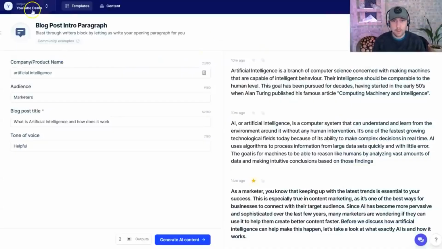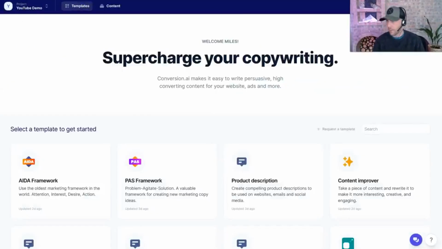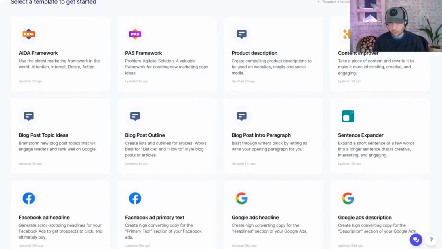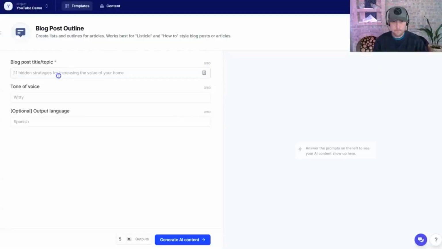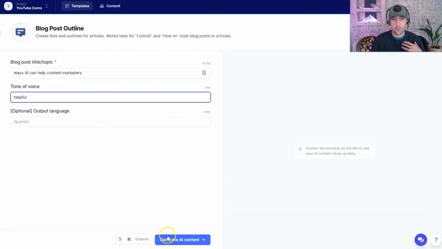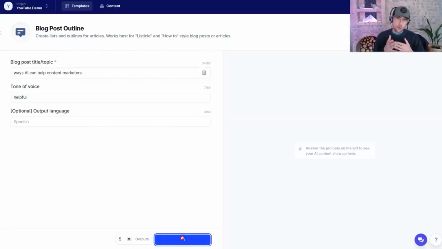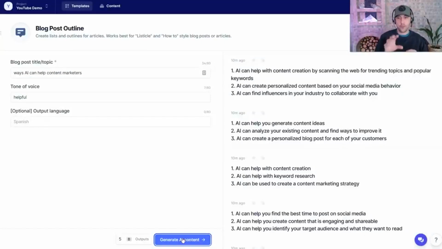Now, I want to go back to the templates here, and I'm going to go into the blog post outline at this point in time. So I'm just asking for ways AI can help content marketers. So I see now that the direction of this is going to be a little bit of a listicle. So I'm looking for this tool to create my subheadings that I will then go create more content on, again, using this tool. And the whole path to this is simply appearing as we move forward.